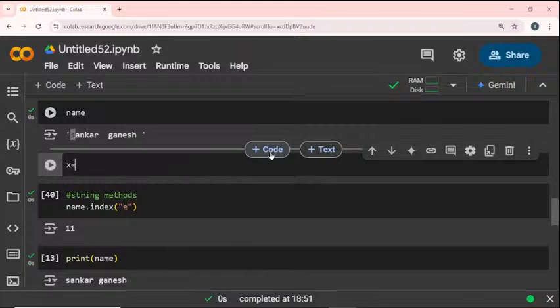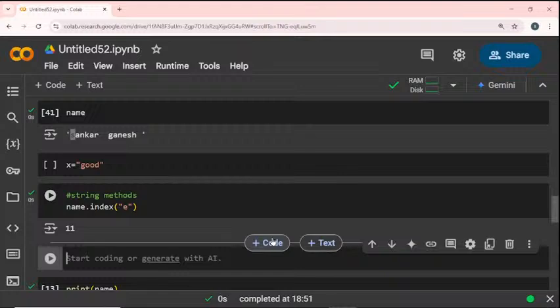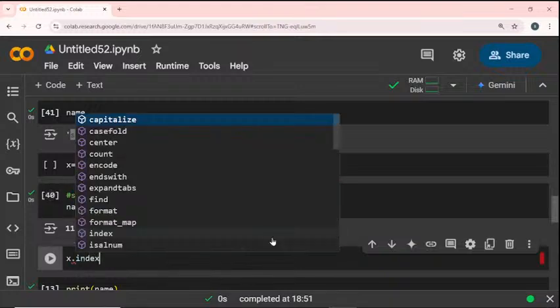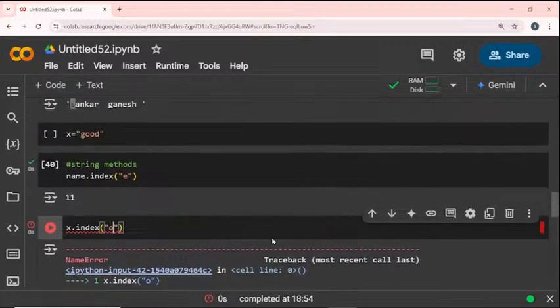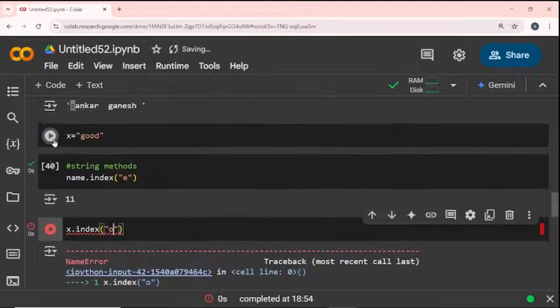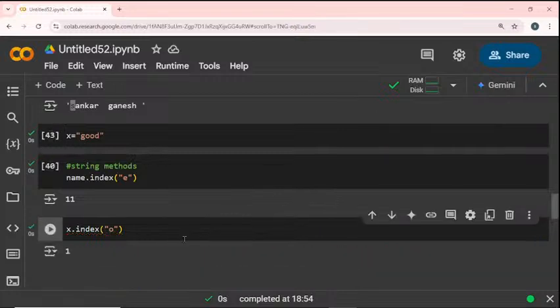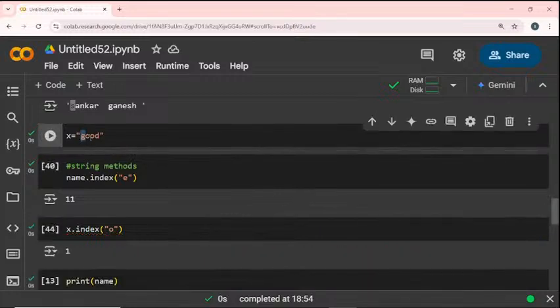So x is equal to "good". Now I find the index value for this. So x dot index, and I give the character O. The O comes 2 times, so which number will be returned? G is 0, the first O is 1, the next O is 2, and D is 3. In total there are only 4 characters.